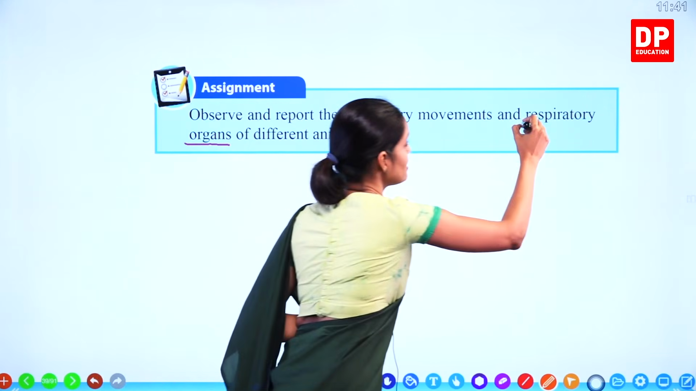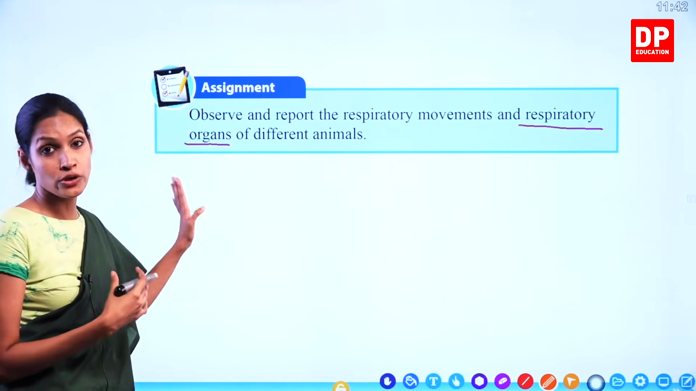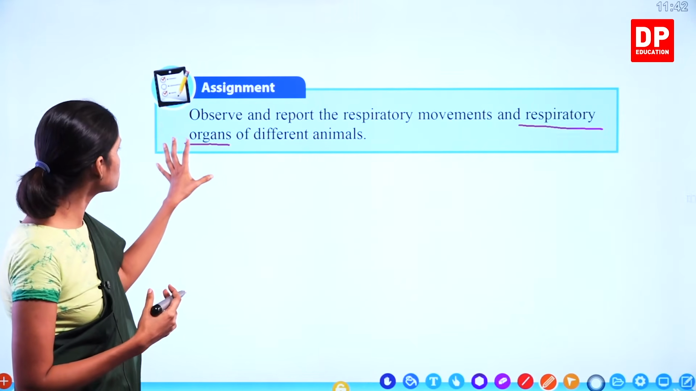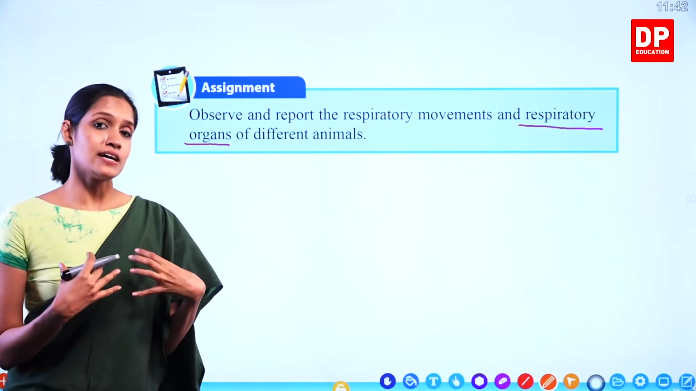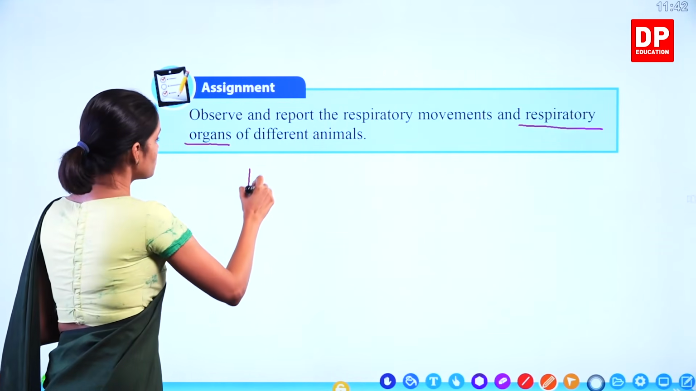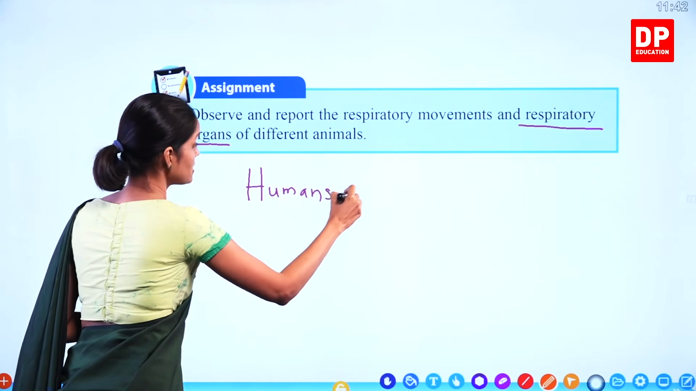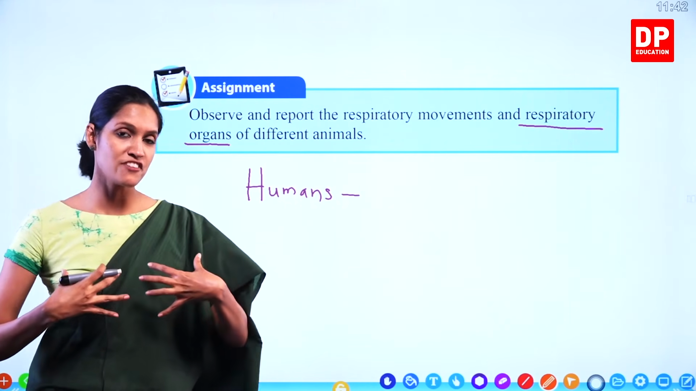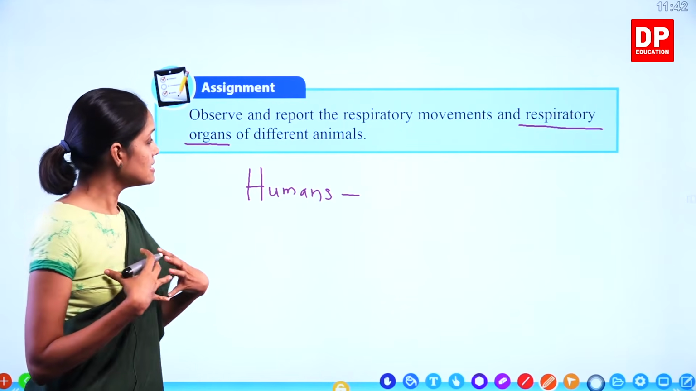Now you can find information from books or the internet, from videos, you can find more information. I'll help you to go through these respiratory organs. Now if we consider us, humans, what are the organs we have for respiration? Humans? Yes, we all know we have lungs. Okay, so humans' respiratory organs are the lungs.